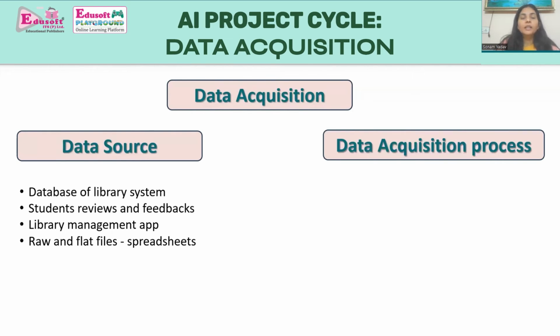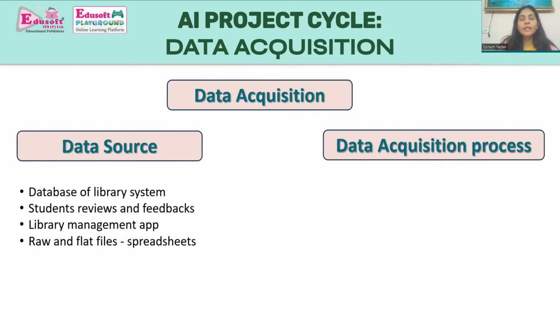So depending on the context of the problem as considered during the problem scoping stage, there could be different sources from where we can acquire the data. What are these different sources? In our case, we can acquire the data from the database of the library system. We can acquire the data from student reviews and feedbacks. We can acquire data through the library management app, or raw and flat files like a spreadsheet.